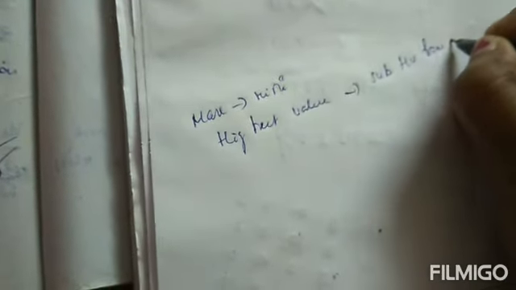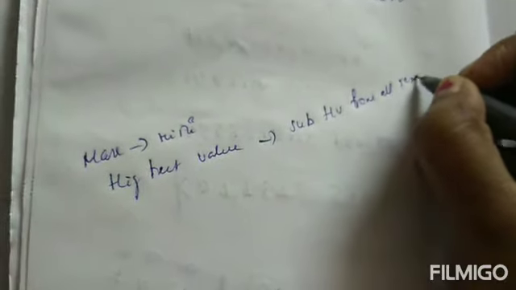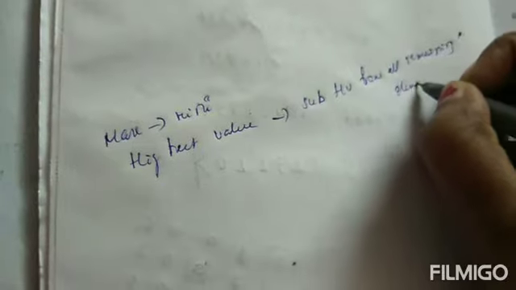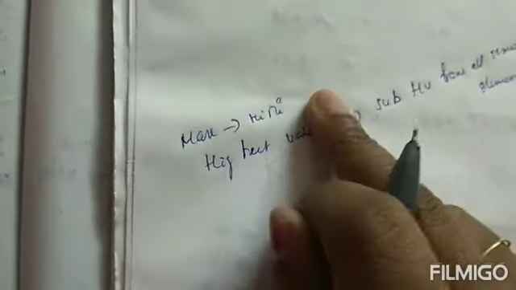So our first step: if it is maximization, we convert it into the minimization form. Take the highest value and subtract all the remaining elements from the highest value. Then it will be converted from maximization into minimization.